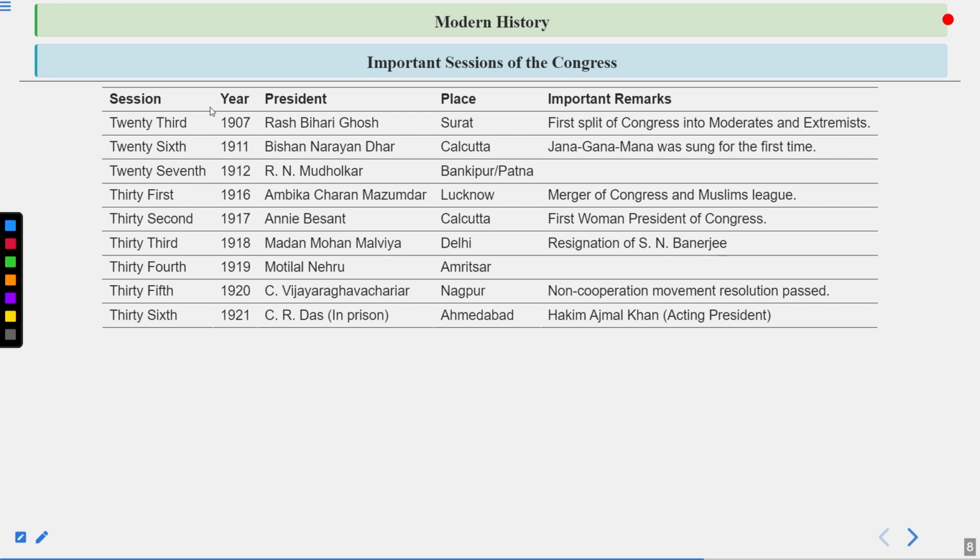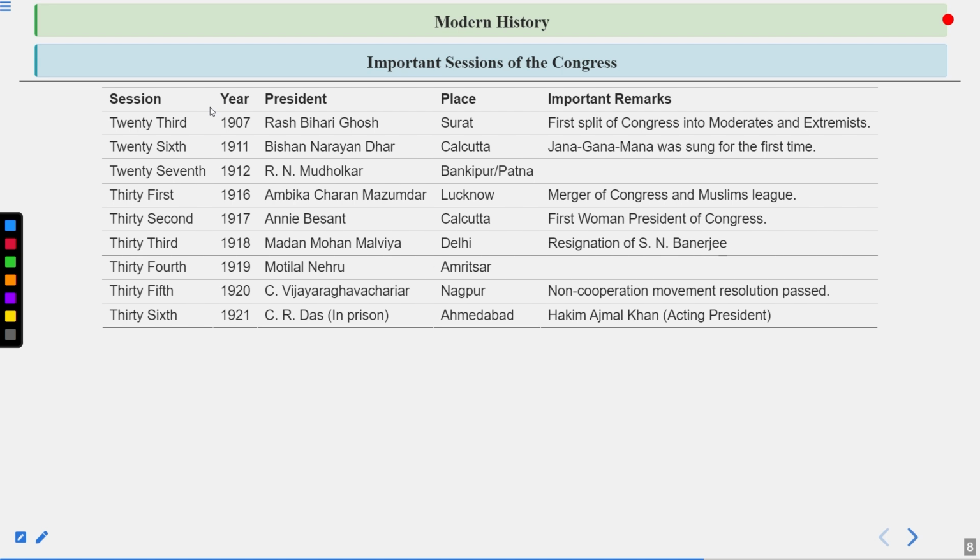Merger of Congress and Muslim League. So guys, if you know, 1915 was the time, 9th of January 1915, a famous personality came back to India from South Africa. That was Mr. Mahatma Gandhi. At that time he was not known as Mahatma. He came back, and under the guidance of Mr. Gopal Krishna Gokhale, firstly, he traveled throughout India. And then in 1916, he started an ashram that is famously known as Sabarmati Ashram. Earlier it was known as Ahmedabad Ashram, later named after the Sabarmati River, Sabarmati Ashram.